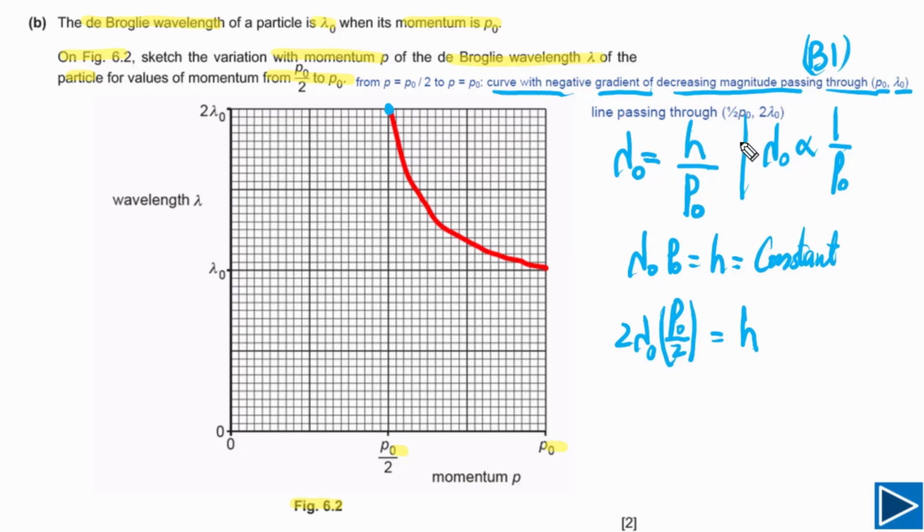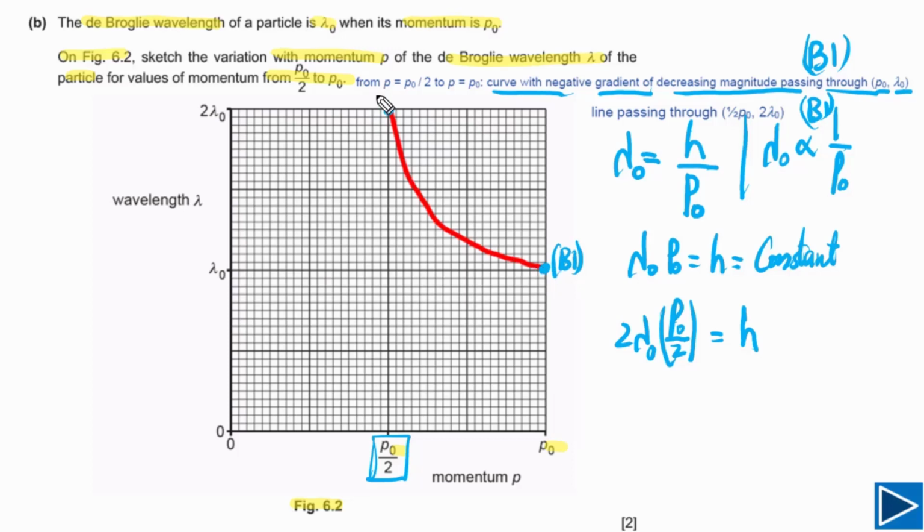And the second mark you will get if your line is passing through p naught by 2 and 2 lambda. So this is p naught by 2 and this is 2 lambda. So the first mark is p naught, lambda naught. You got 1 B mark.